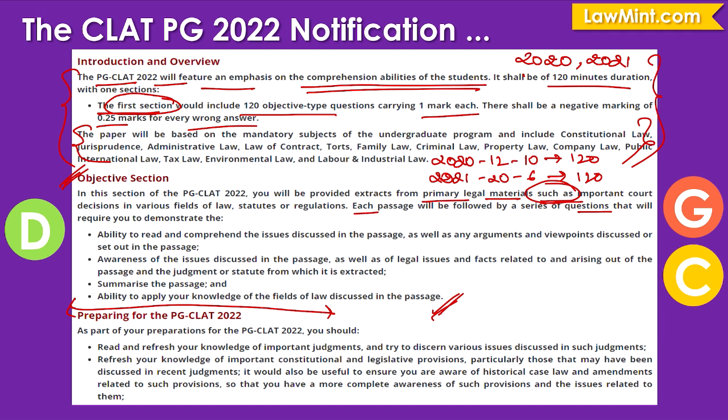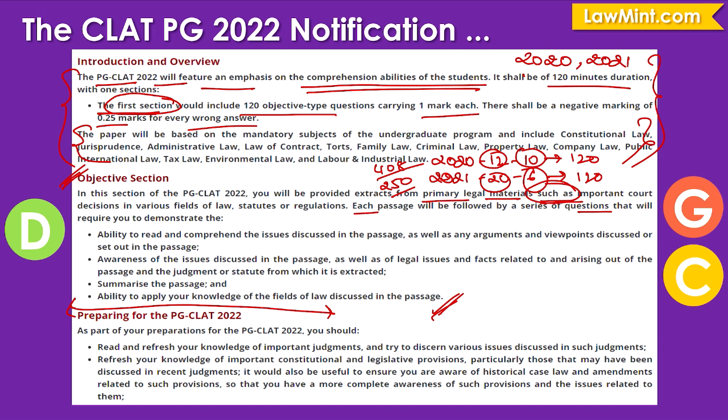Now, it doesn't matter whether there are 12 passages or 20 passages, and whether there are 10 questions associated with it or 6 questions associated with each passage, because in 2020, the passages were longer. The average length of the passage was around 408 words, which is also the reason why there were no more questions associated with each passage. Whereas in 2021, the passages were much shorter. The average length was around 250 words, and there were fewer questions associated with each passage.